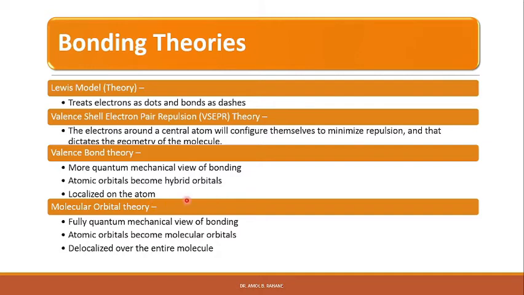Another theory is molecular orbital theory. In this theory, it is a fully quantum mechanical view of bonding. The atomic orbitals become the molecular orbitals, and the molecular orbitals are delocalized over the entire molecule rather than the individual atoms.